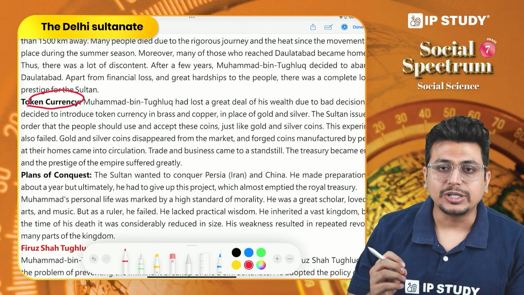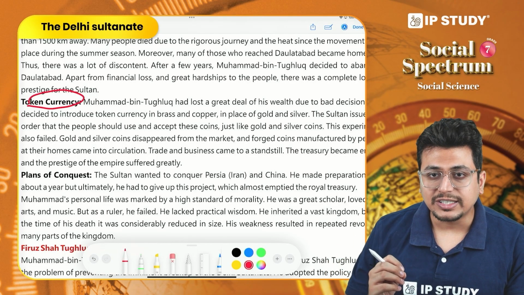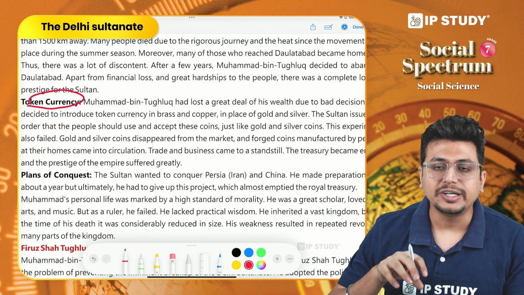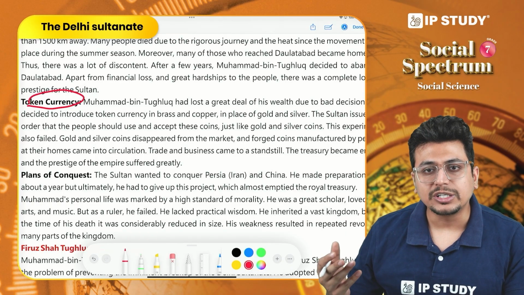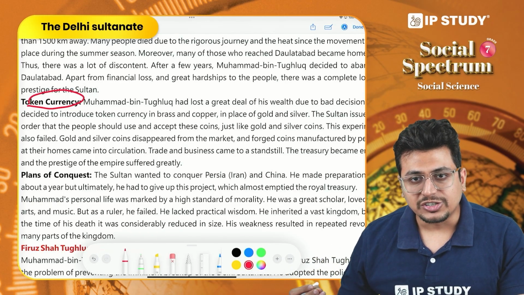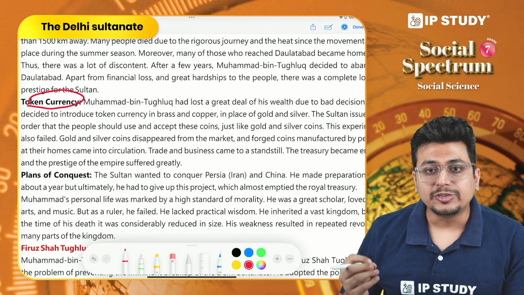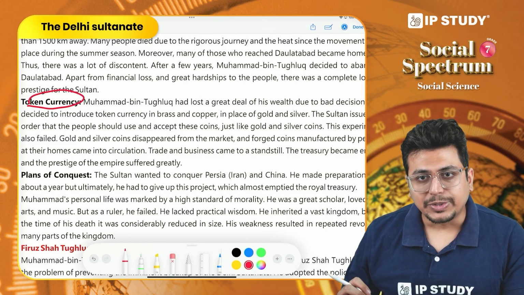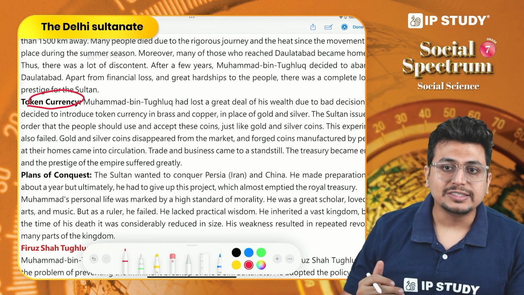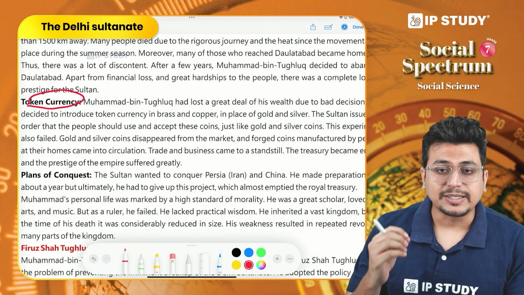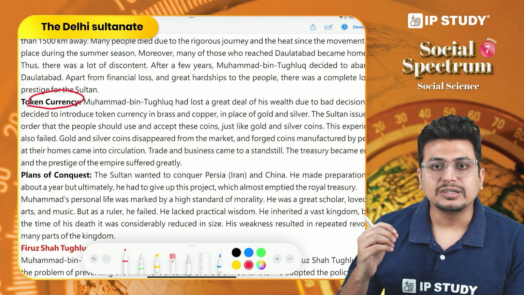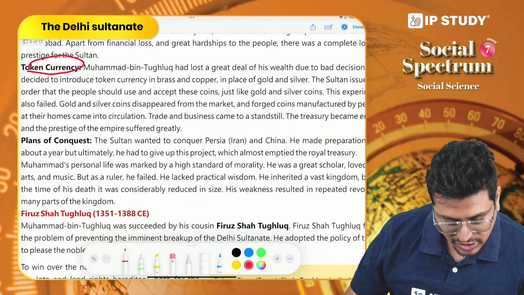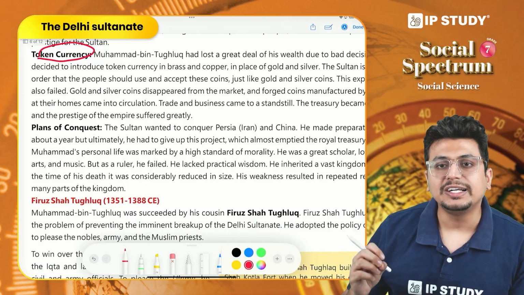Now he made copper coins, which are considered token currency, because the cost of the copper used to make that coin is less than the money that is printed on the coin, right? This is how modern money also functions, because the cost of making a 500 rupee paper note is not 500 rupees, right? So we also have token currency in modern times, but in modern times it is acceptable. But during this time period, the people who lived in that region were not able to accept this change, and that is why we see that token currency failed as an idea.